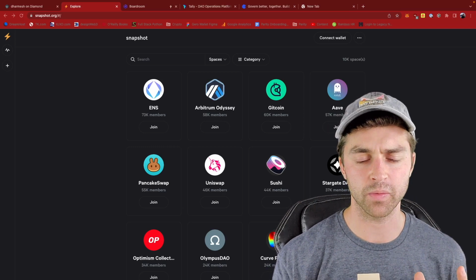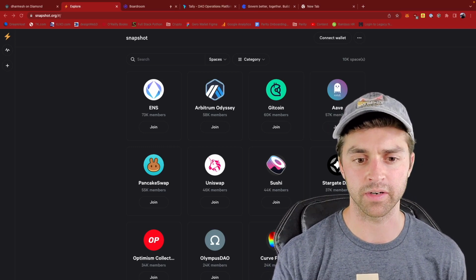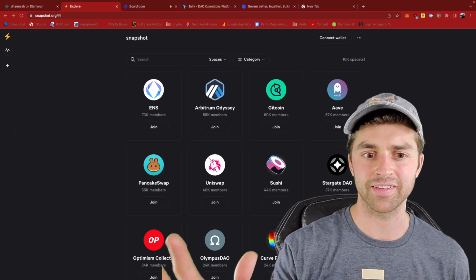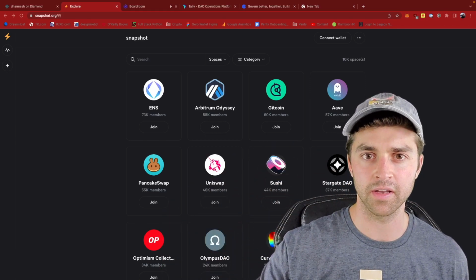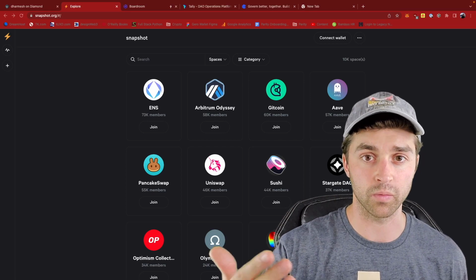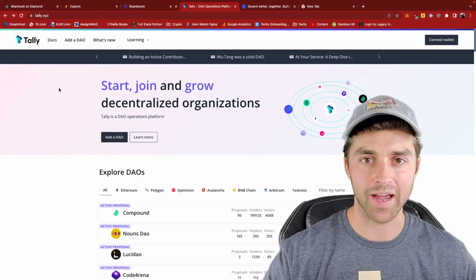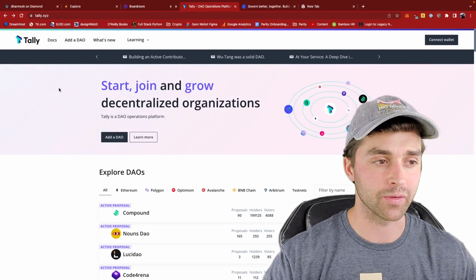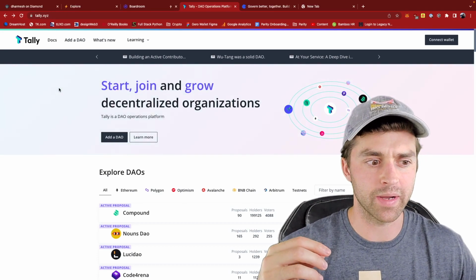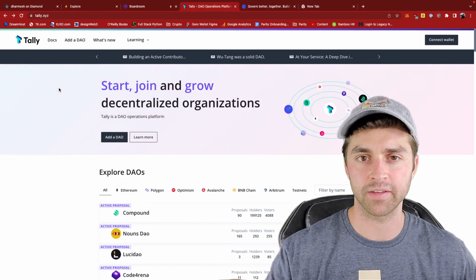So this is why it's a decentralized autonomous organization. It's decentralized because it decentralizes the governance of what the DAO actually does and what it pursues. So let's get into some specific DAO categories, community DAO categories. The first we're going to talk about is a protocol or a grants DAO.